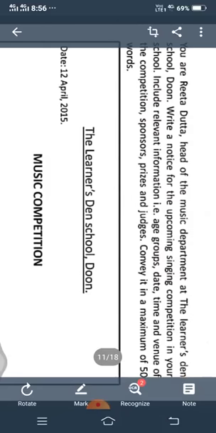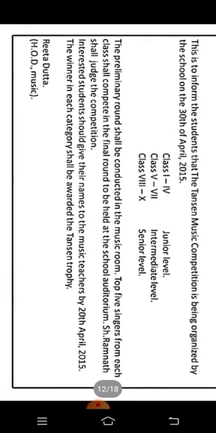Then we have to start the body of the notice. This is to inform the students that the Tansen music competition is being organized by the school. Here we have to mention the date when our school is going to organize the competition, on the 30th of April 2015.